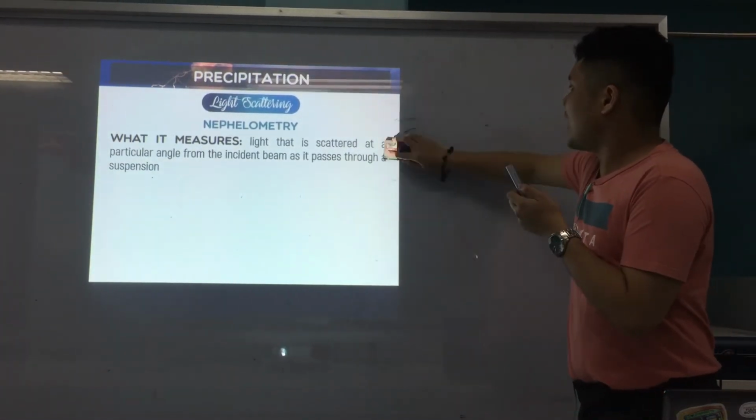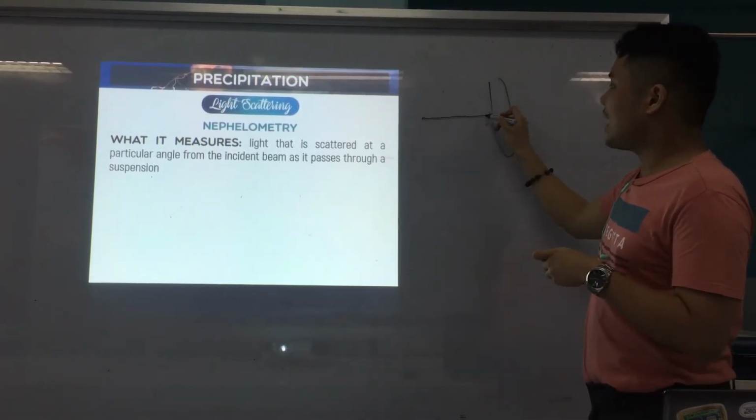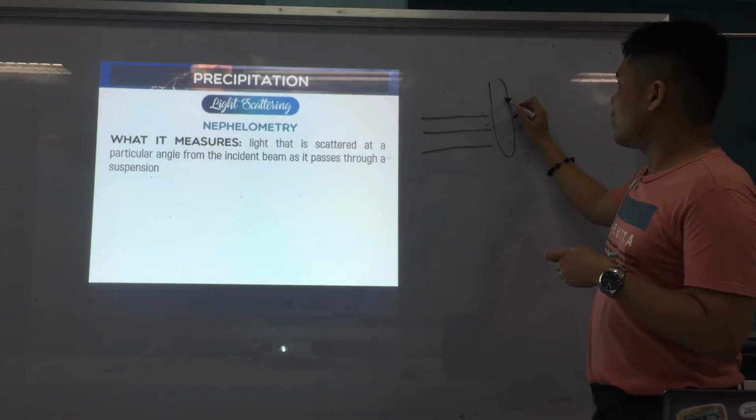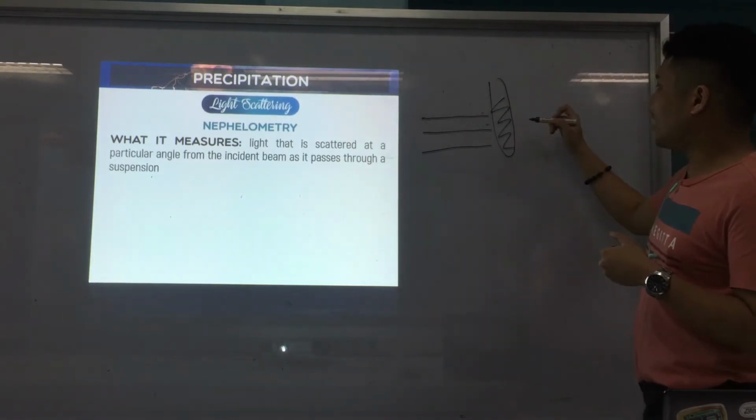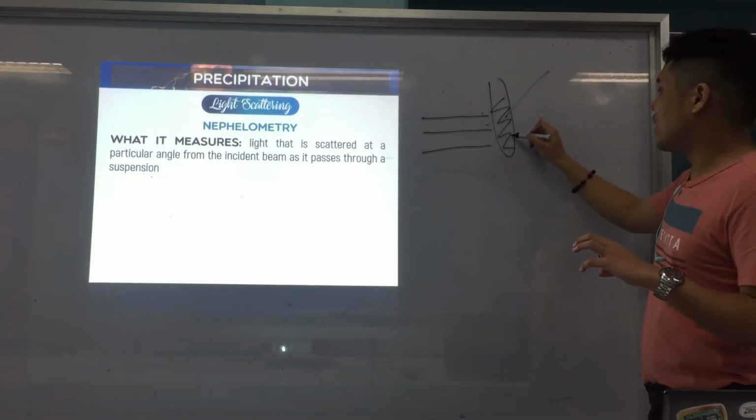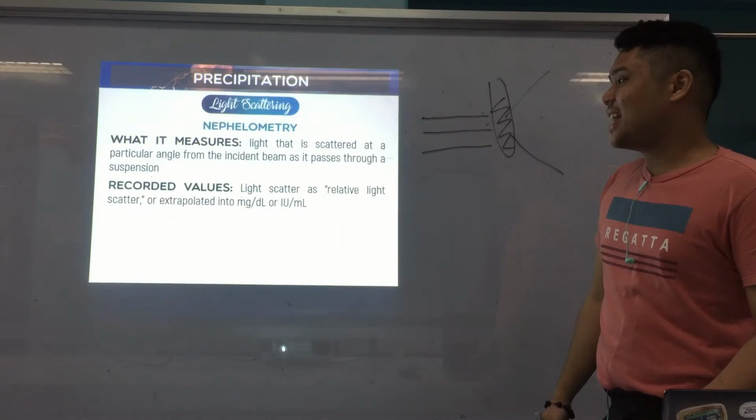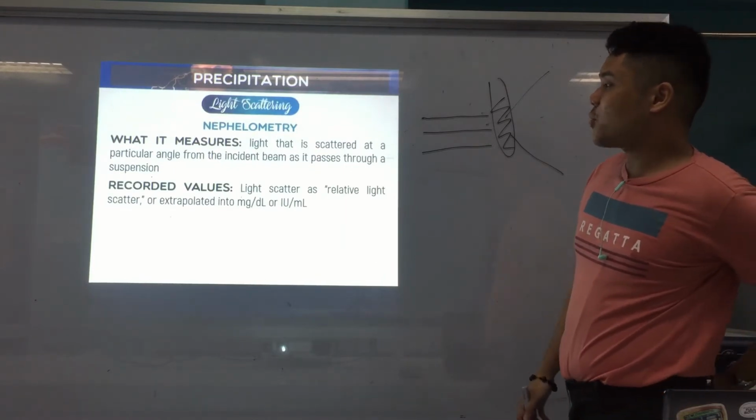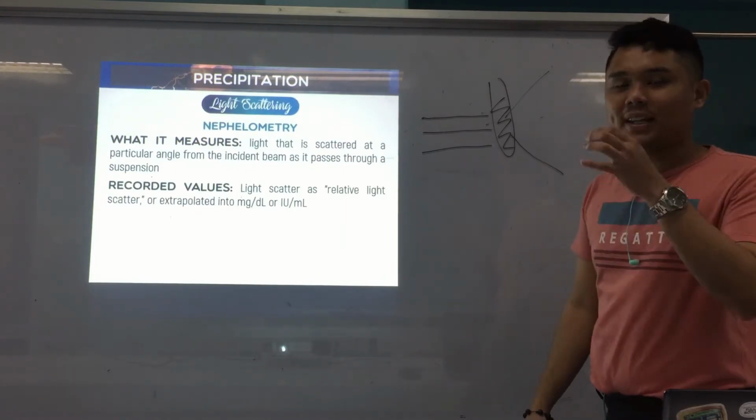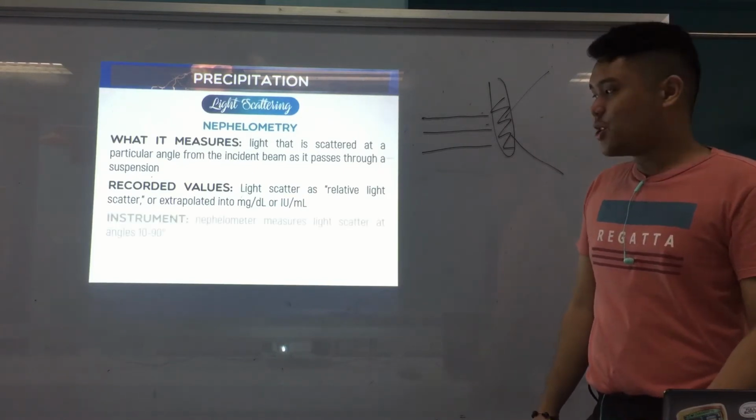again, same drawing. We have a test tube, and the incident light or incident beam is where it came from. The sample is turbid. The light scatters at a different angle. Okay. And the recorded values are light scatter as relative light scatter, or extrapolated into mg per dL or IU per mL.